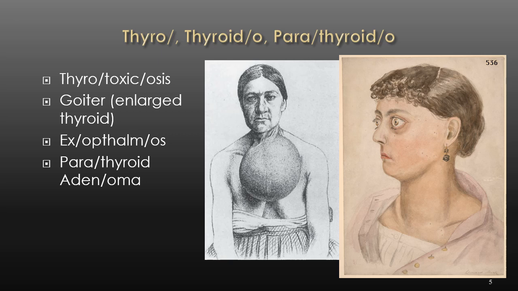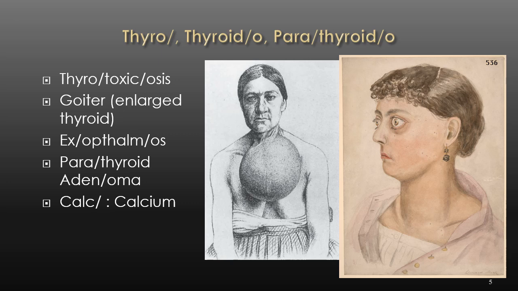Parathyroid, so we don't see it in this image, but there are about four glands on the side of each thyroid gland. So that's why we use the prefix para. So parathyroid adenoma is a tumor of the parathyroid gland. So the parathyroid, if you remember in anatomy, regulates calcium levels in the blood.